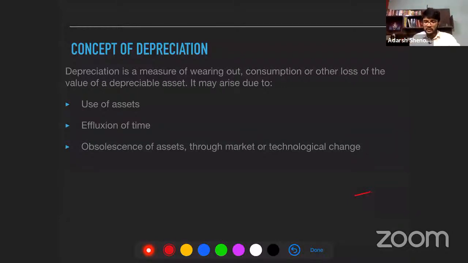So what I'm trying to tell you guys is technology is changing, and with that the machinery's technology also gets outdated. Because of that, there is loss of value in that machinery, so the machinery's value comes down because of this.